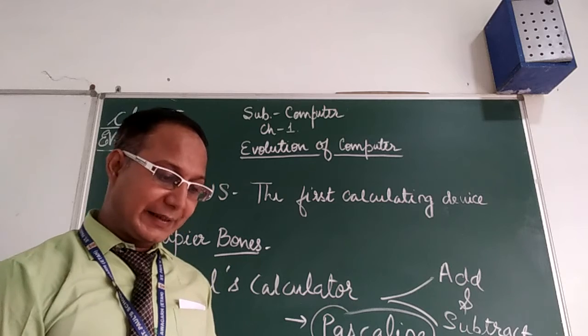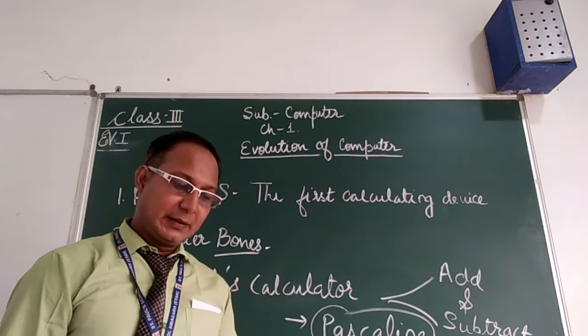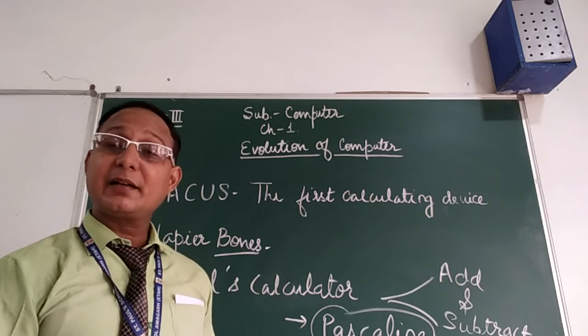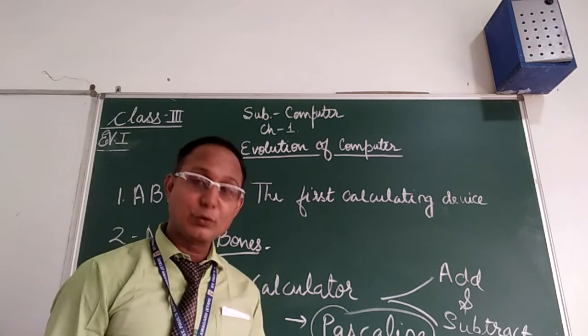With the help of gears and dials, it has some gears and dials, and each gear has digits 0 to 9.